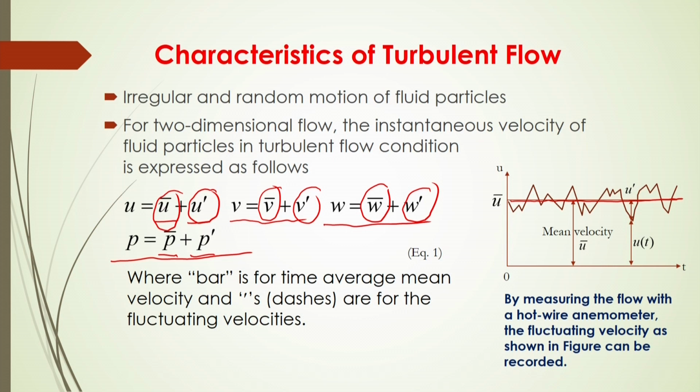Now, for this time average you have to consider that the time is sufficiently long, so that you will have a more accurate, that means actual, velocity to analyze the velocity distribution in the turbulent flow. And also these fluctuating components you can measure by a hot wire anemometer to get this fluctuating velocity, as shown in this figure. You can record by this hot wire anemometer to observe this fluctuation, and after that you have to take the time average, so that for further analysis you can get the other properties of the turbulent flow.